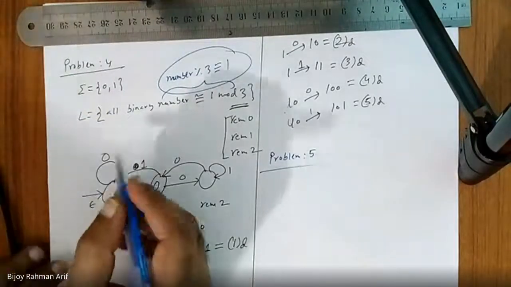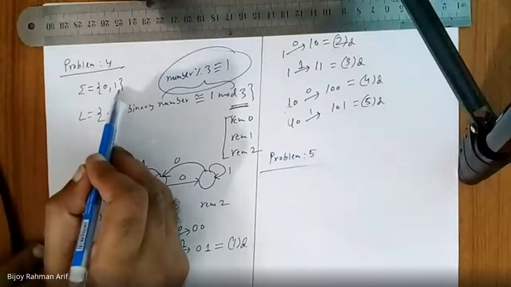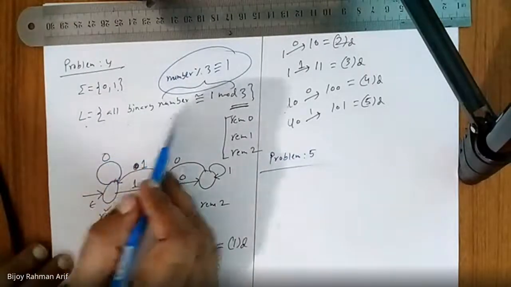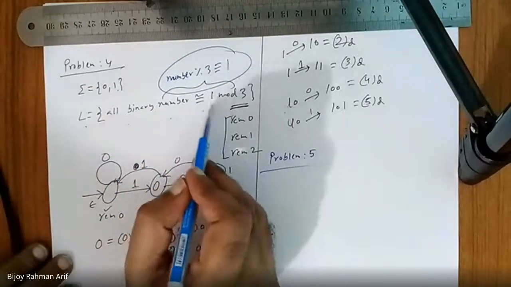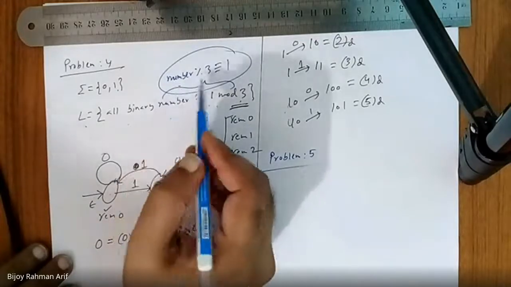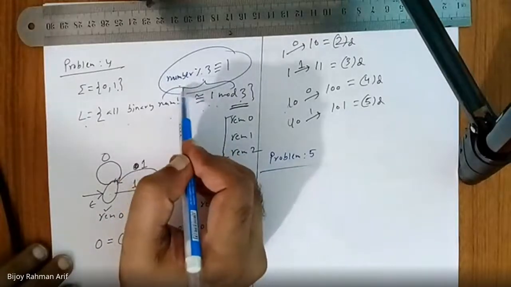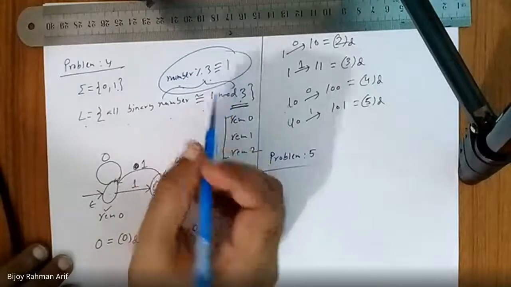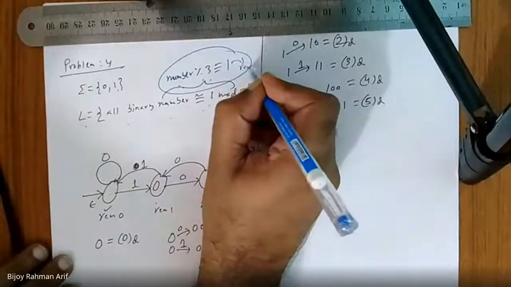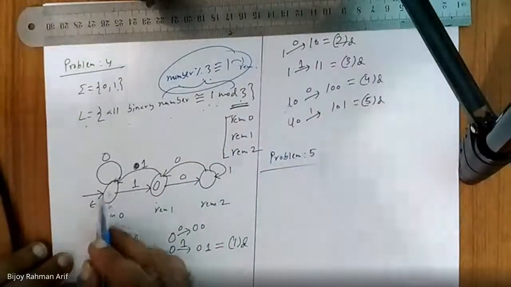Let's go back to the point again. So my alphabet is 0,1. Language is all binary numbers congruent to 1 mod 3. That means the number, when we divide by 3, creates a remainder of 1. So this is the remainder. So let's start from this state.